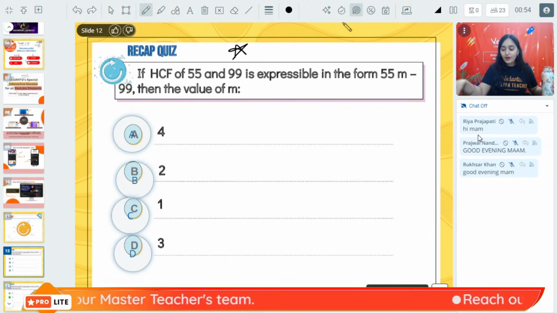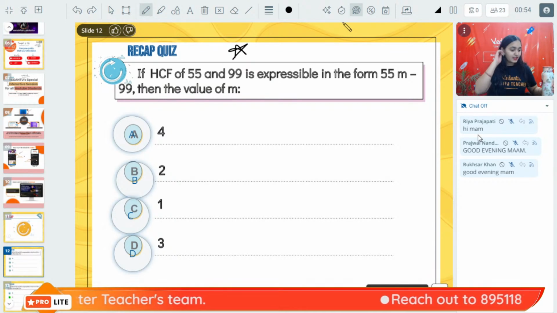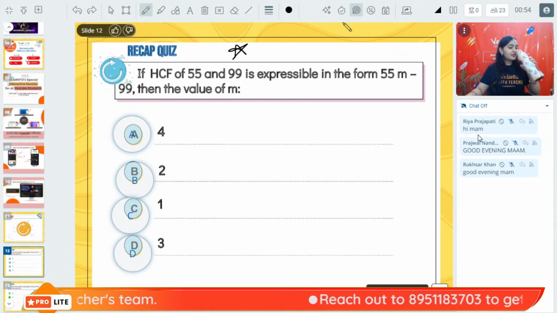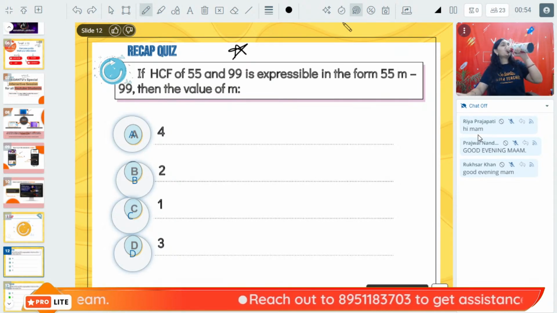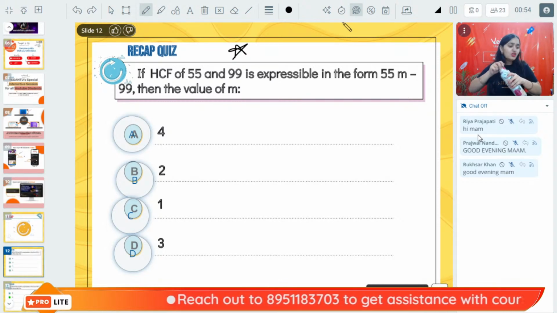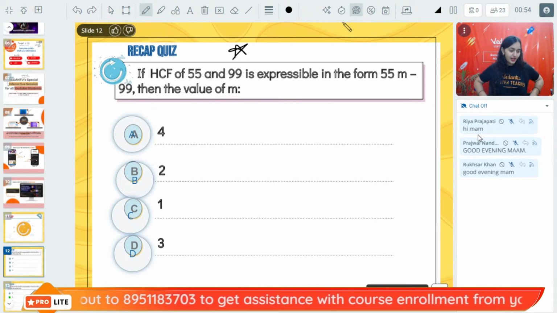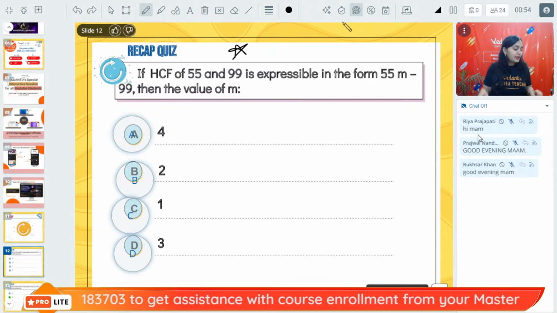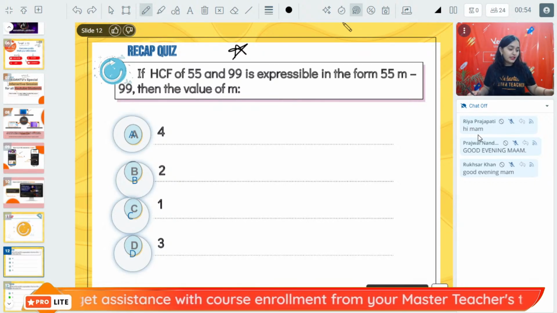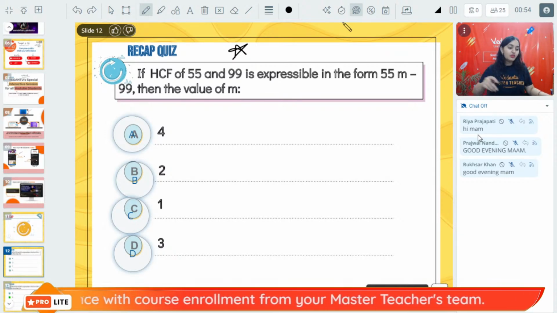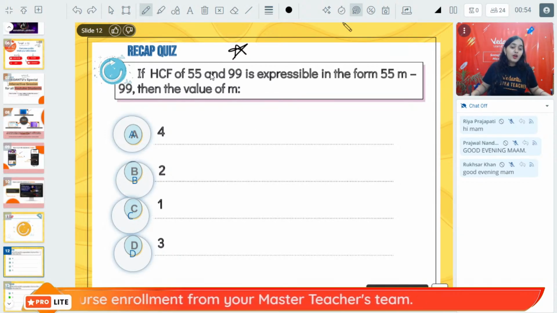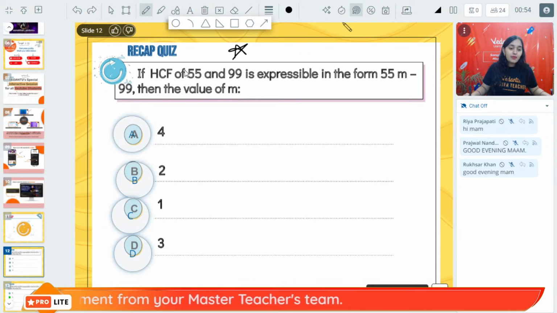We will also have quiz questions in the session, so don't worry about that. What is the right answer? Harshit, what is the highest common factor of 55 and 99?